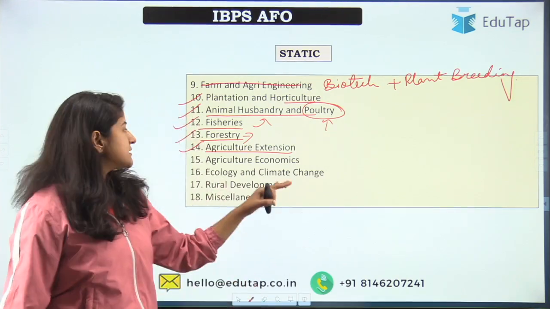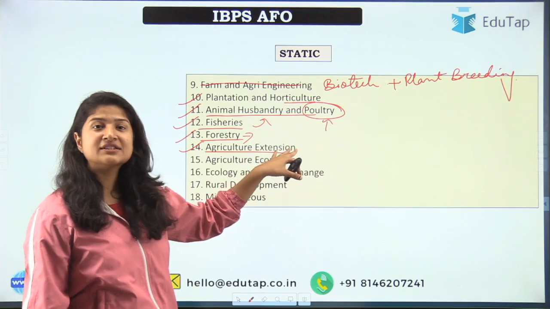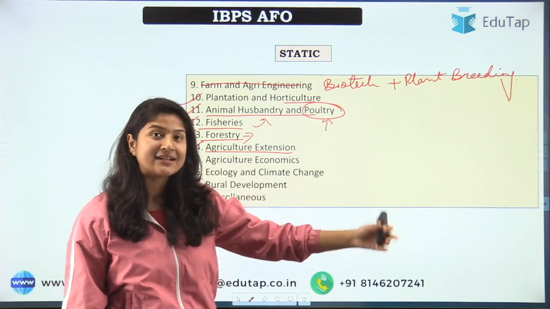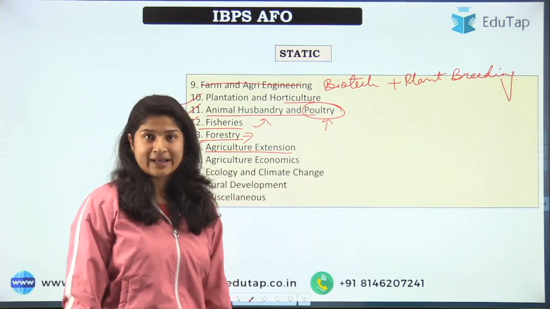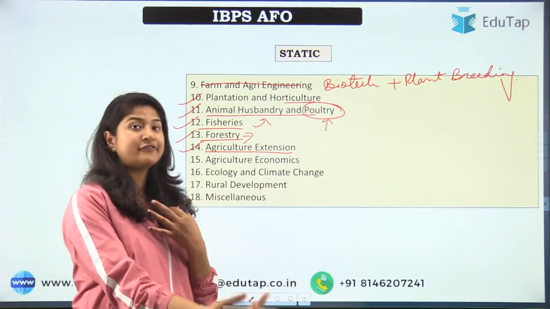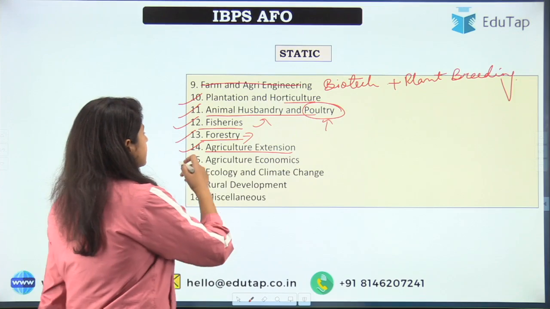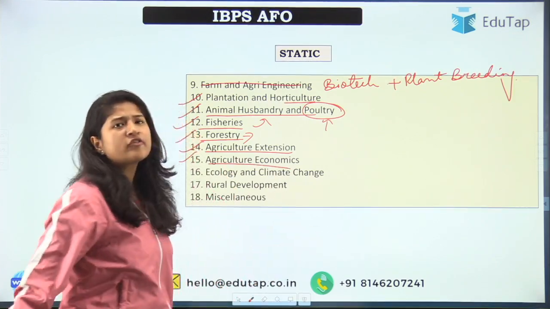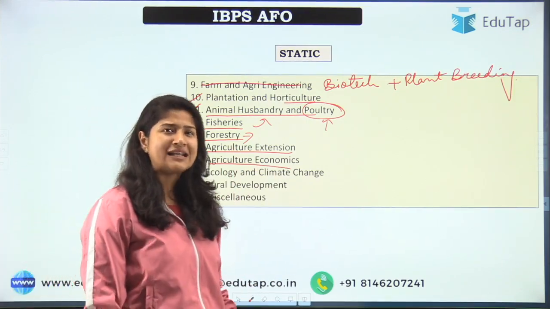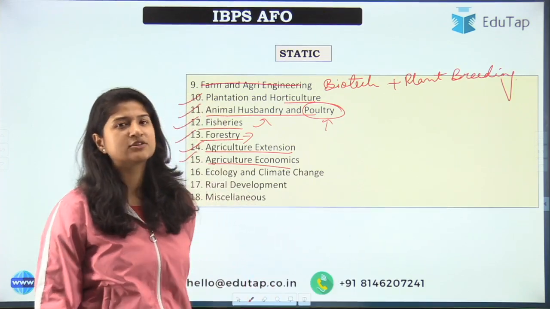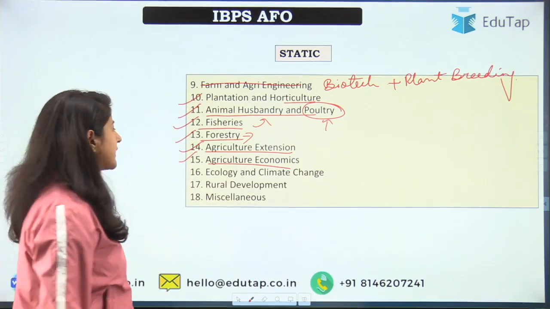Next is agriculture extension. Whatever the extension is, the education that is outside classroom, right? So basically, in agriculture extension, you should be aware of the KVKs, right, and other such organizations which act as a link between the field and the lab, right? Next is agriculture economics. Not many questions have been asked from this section, but still you need to be aware of the basic topics. One or two questions can come.